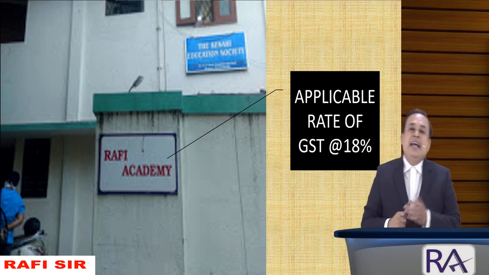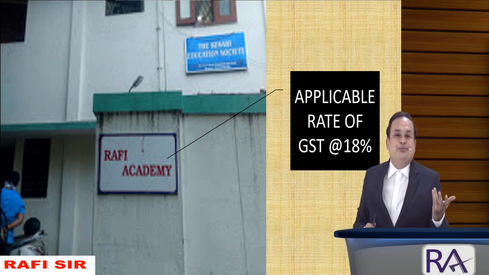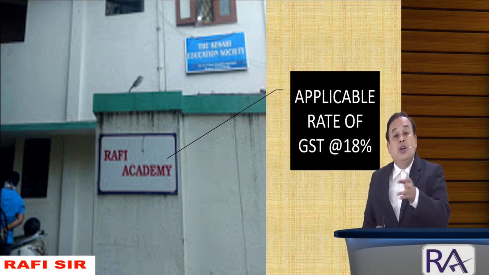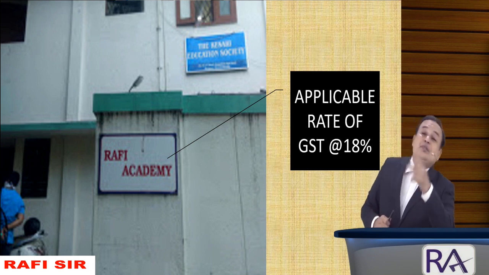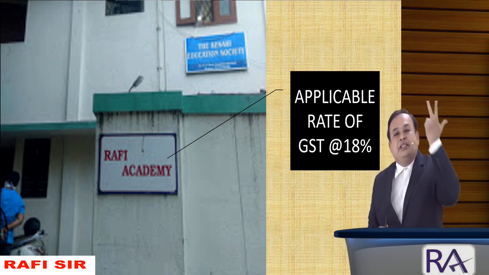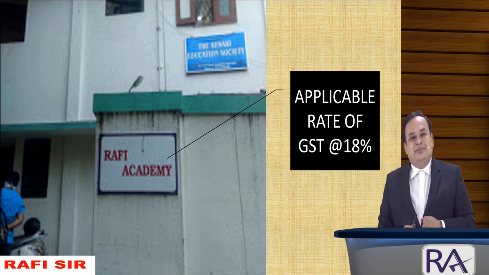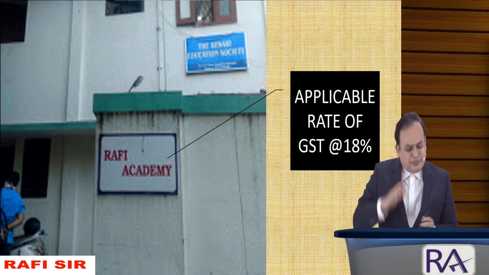In indirect taxes, it is not so. Got the clarity, sir? Rates of taxes under indirect taxes are product based, service based, but not person based. Got the clarity, my dear?